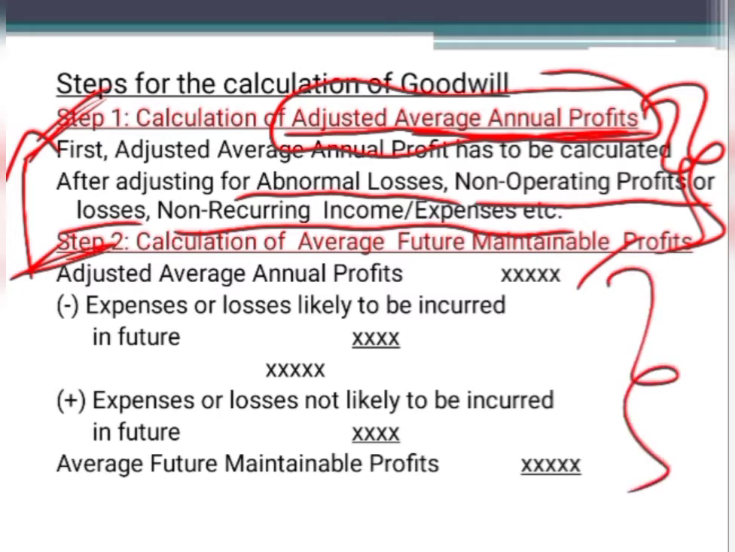So what are the adjustments you have to do here? If there are expenses which are likely to be incurred in the future, you have to deduct them. If there are some expenses which are not likely to be incurred in the future, you have to add them. Okay, so when you do this adjustment, you will have average future maintainable profit. So this is the second step.